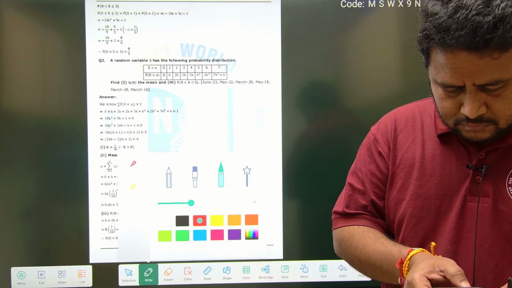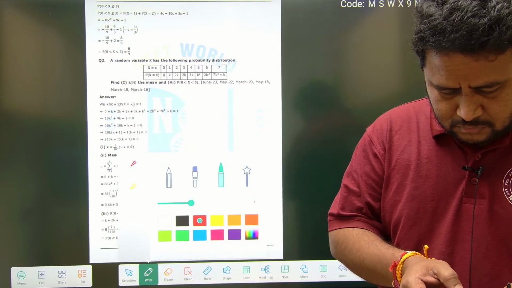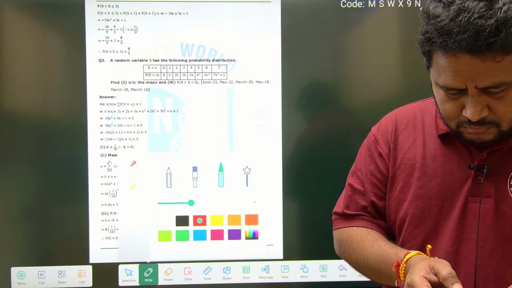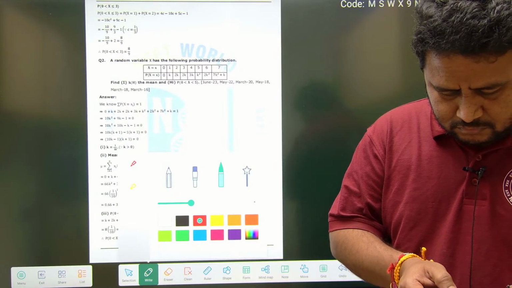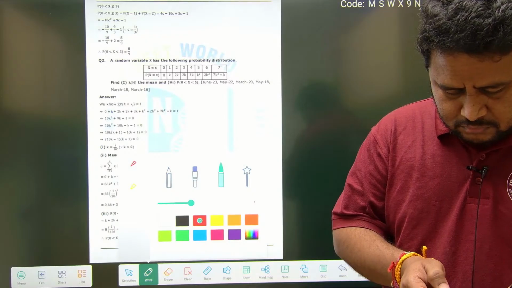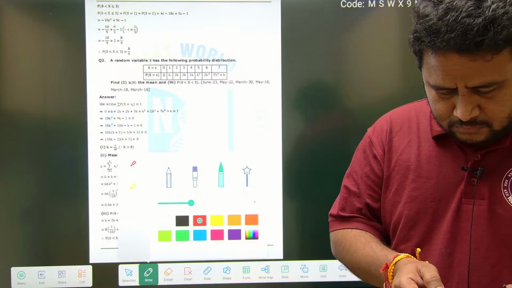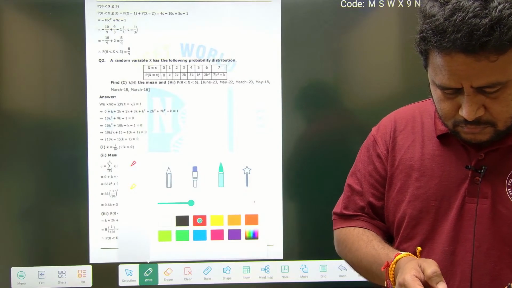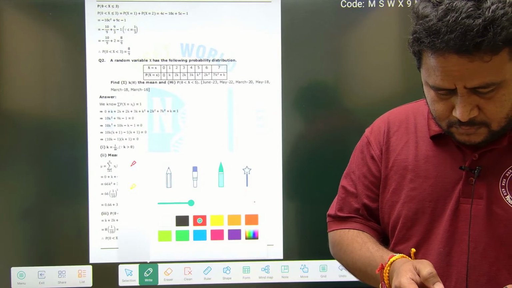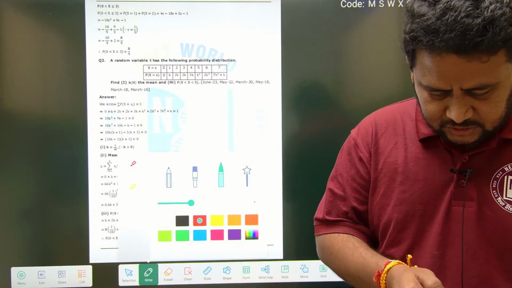Now we will be covering the 7 mark question. But okay, measures of dispersion, SAQs, friends. So please stay tuned. I think there is no disturbance now. Okay.